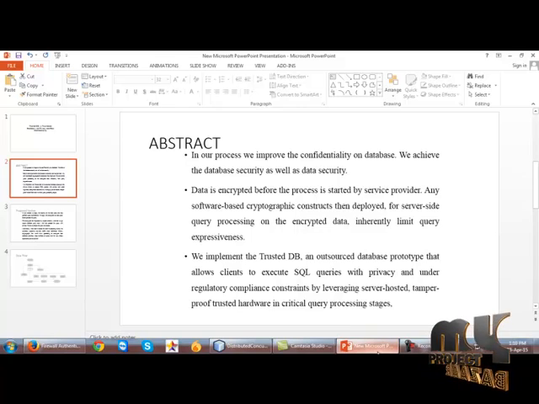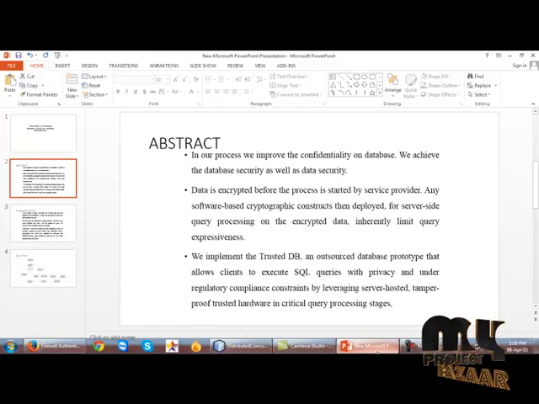So we achieve both database security and data security in our concept. Both are preserved here. Our concept goes as follows: data is encrypted before the process is started by the service provider. Here the service provider means the client who is going to access the database. So data is encrypted by the client before it is saved in the database. Hence only data in the encrypted format is saved in the database.